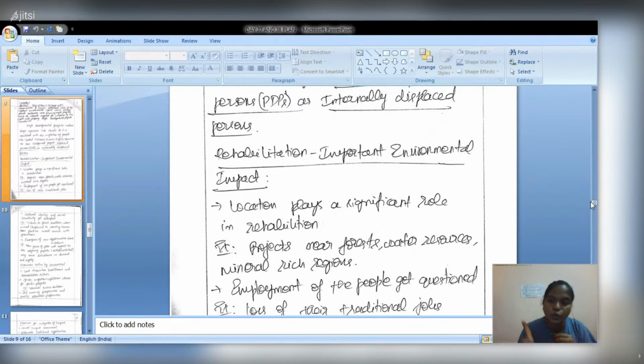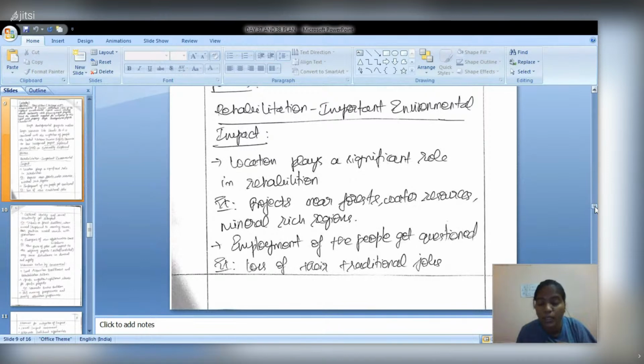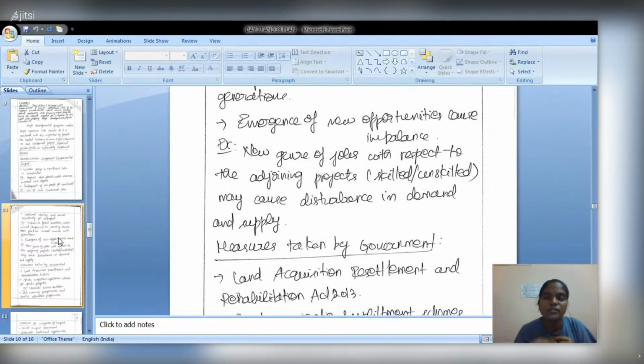So location and topography: especially great projects like dam construction, irrigation channels or mining activities will occur only in forest or water resource areas, or mineral-rich regions. So obviously people will be migrating. The employment of the people will be getting questioned because they will be losing their traditional jobs and they should seek other jobs too. So the question of economic justice exists there.